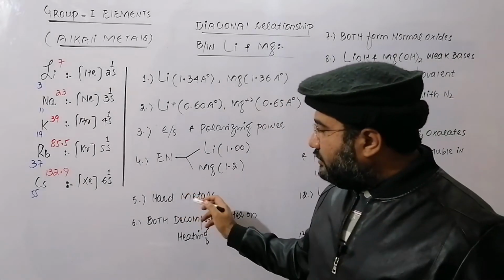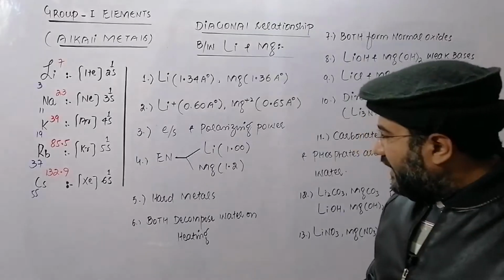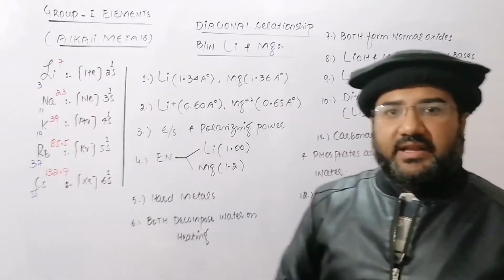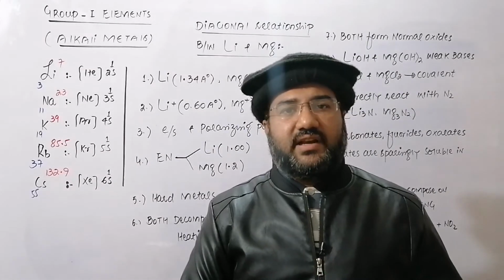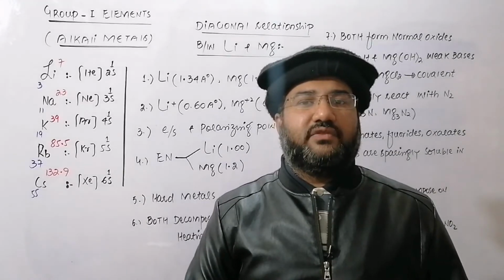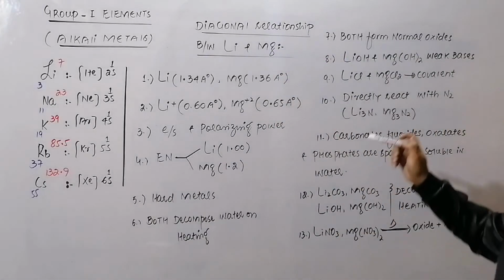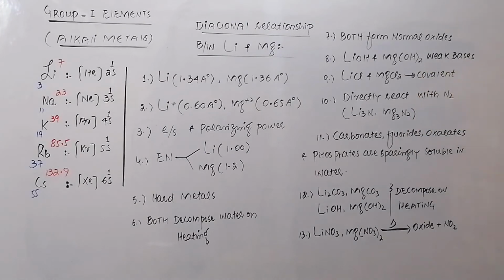The next point is that both are hard metals because of the very strong metallic bond in them. Both decompose water on heating. When magnesium and lithium react with water at high temperature, they decompose water and form their respective oxides and hydrogen gas. Then both form normal oxides.